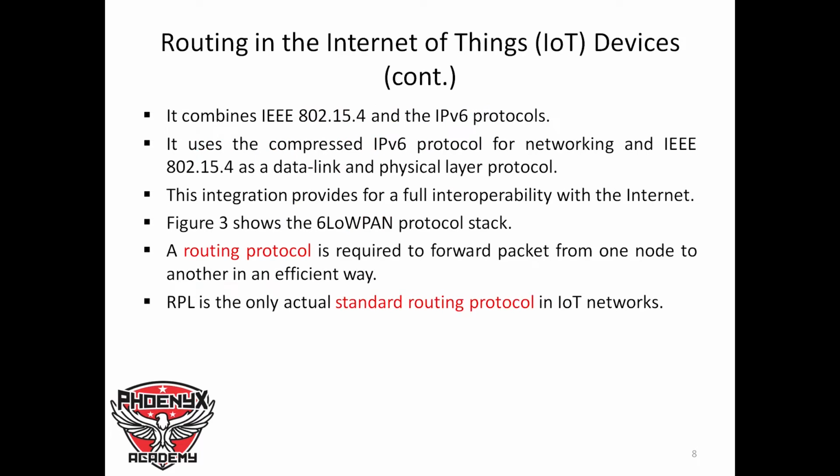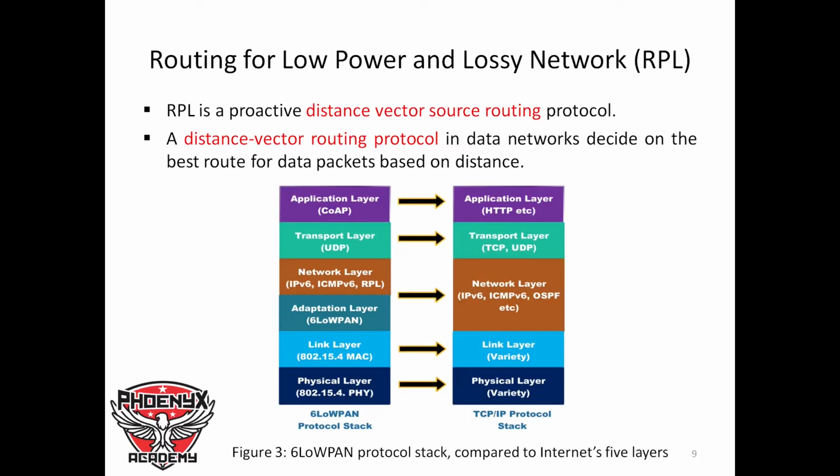So a routing protocol is required to forward packets from one node to another in an efficient way. So all about routing protocol is about efficiency. How do you move packets from one node to another in an efficient way? Now that is where a routing protocol comes in handy. Now RPL is the only actual standard routing protocol in IoT networks, and RPL is a proactive distance vector source routing protocol.